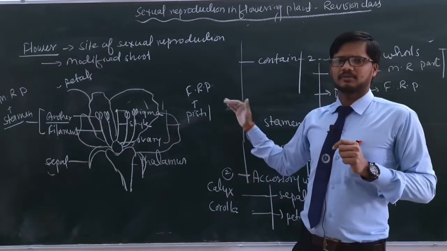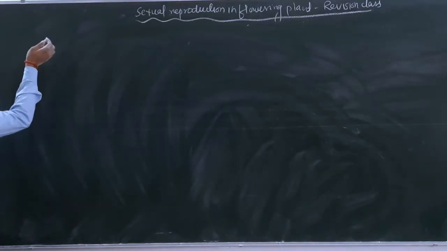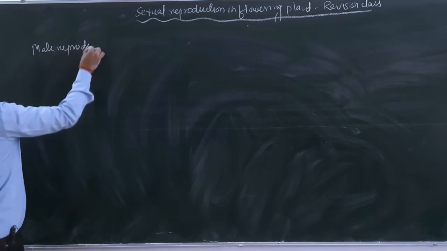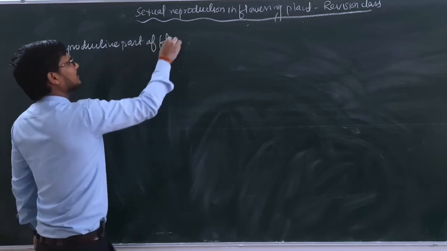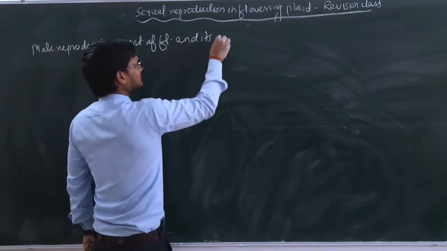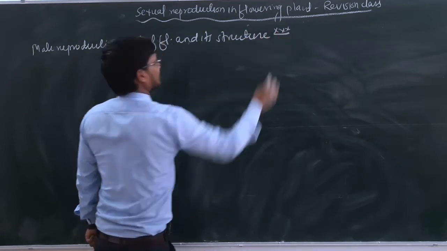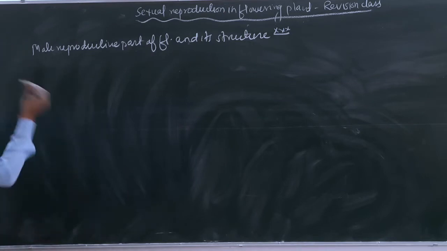So I am going to erase this, and after that we will start. Okay dear students, let's start with the male reproductive part of the flower and its structure. This is a very triple star question, most important. Definitely a particular question may be asked from here. Let's discuss.